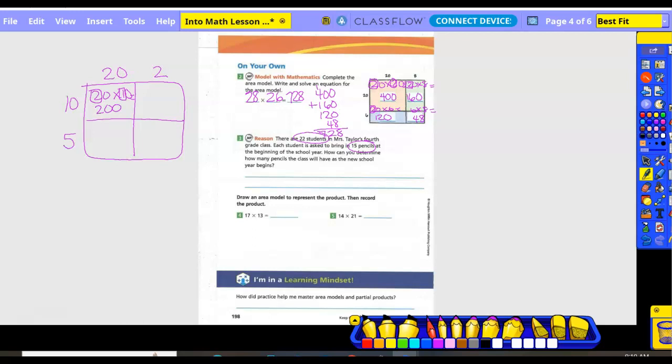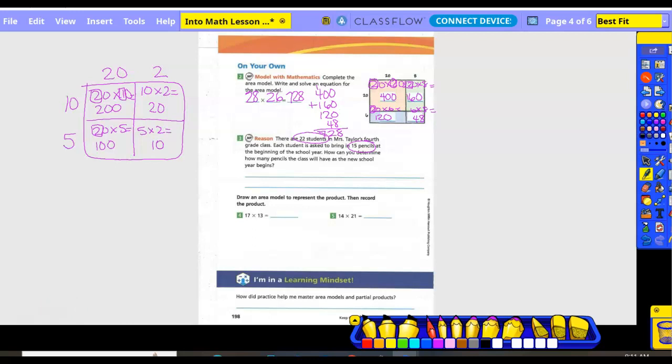Upper right-hand box, what am I going to put? 10 times 2, which equals 20. Okay. Lower left-hand box, 20 times 5 or 5 times 20. Put my 2 in a box. 2 times 5 is 10, and add a 0. And then what am I going to put in my lower right-hand box? 5 times 2 equals 10.